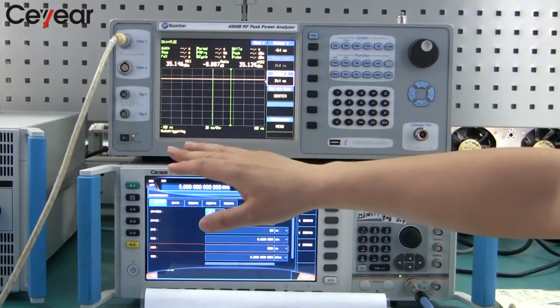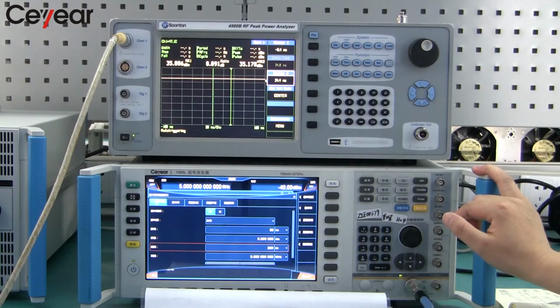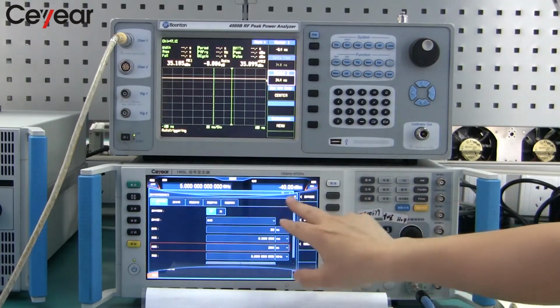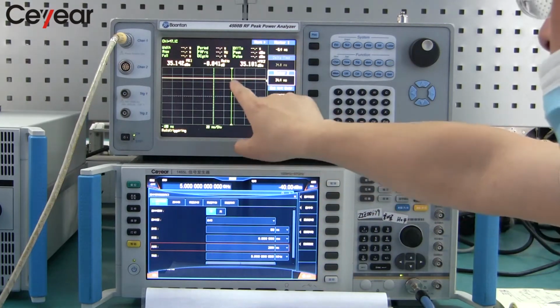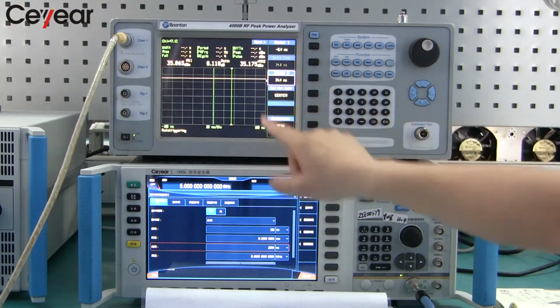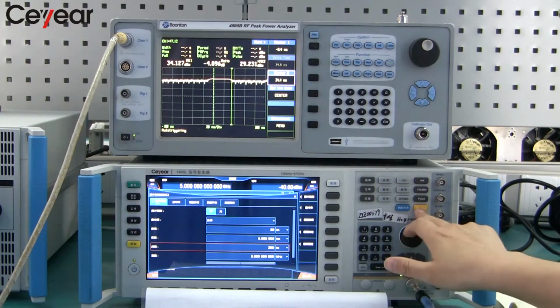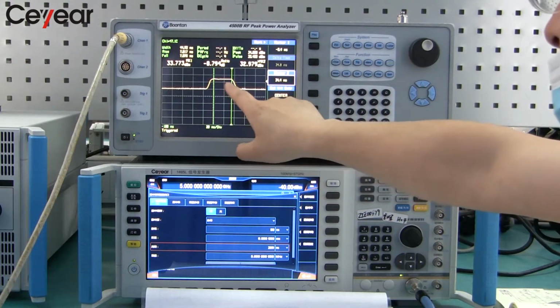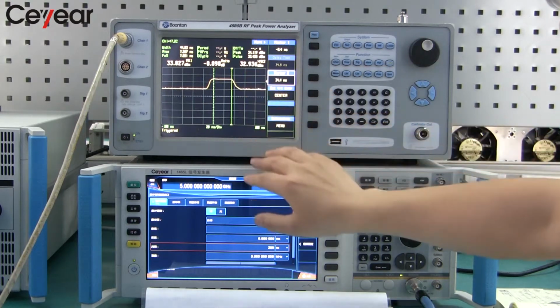Now we are introducing the performance of the amplifier in pulse modulation mode. Firstly, we set the frequency at 5 GHz. The output power is minus 40 dBm. The displayed output value of the peak power analyzer is 35 dBm without pulse modulation. Now we turn on the pulse modulation. The peak power is 33.8 dBm.